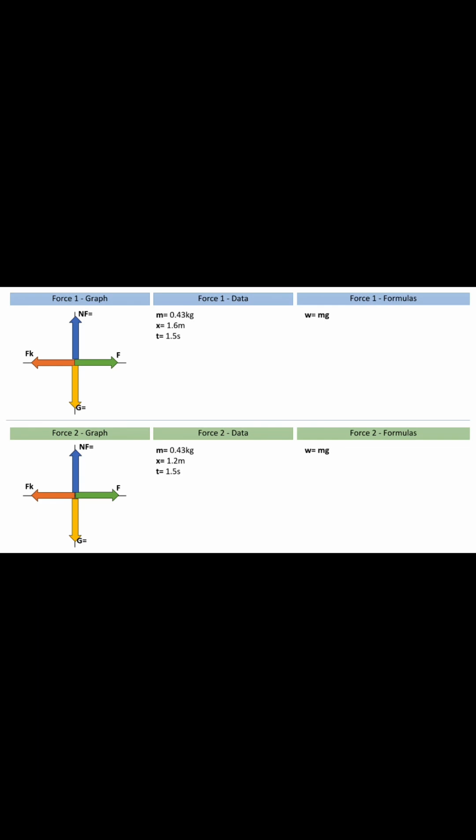We will first calculate the object's weight by multiplying its mass by gravity, which in this case will be 0.43 times 9.8, giving us a result of 4.21 newtons. Then, to calculate the normal force, we subtract the weight from the force on the y-axis. Since the sum on the y-axis is 0, the normal force is also 4.21 newtons. Remember that these values are the same for both graphs.